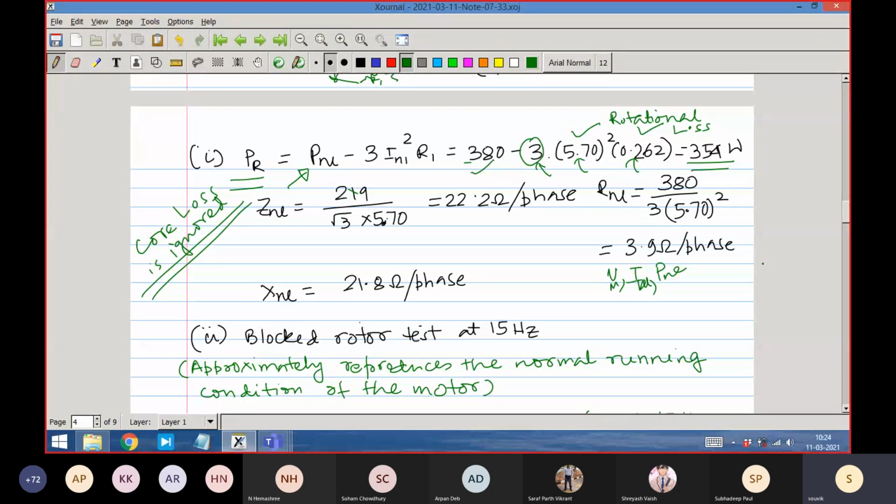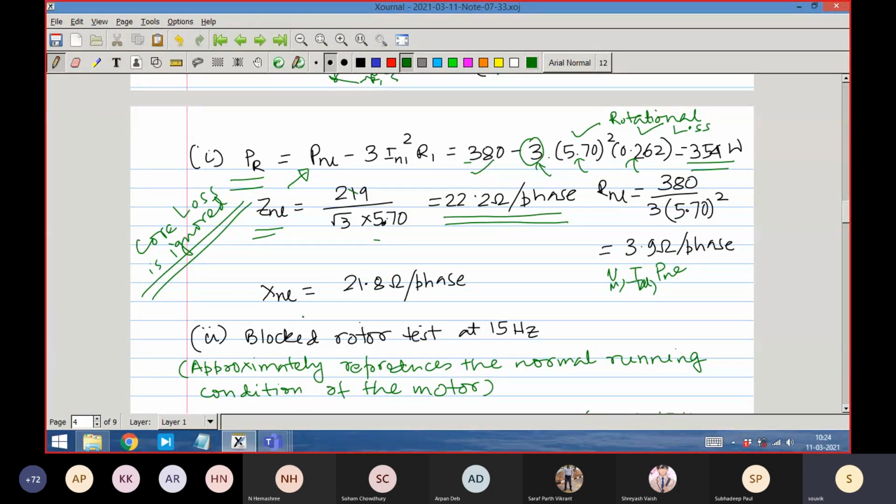Let us first compute Z no load just by V by I. Just by doing V by I, what do I get? This is a number. We'll interpret later what it means physically. This is Z no load, simple V by I.